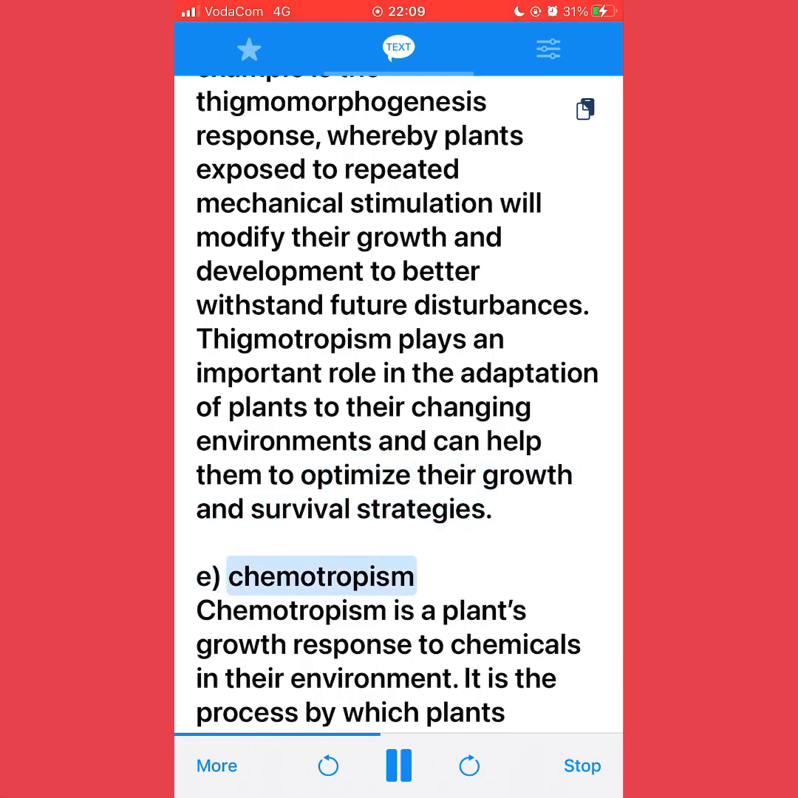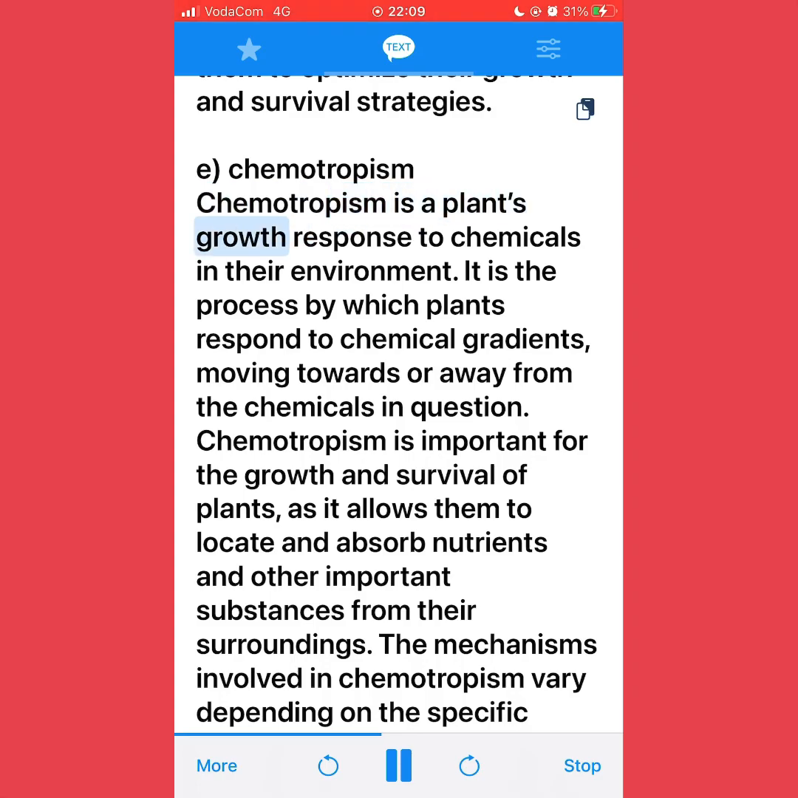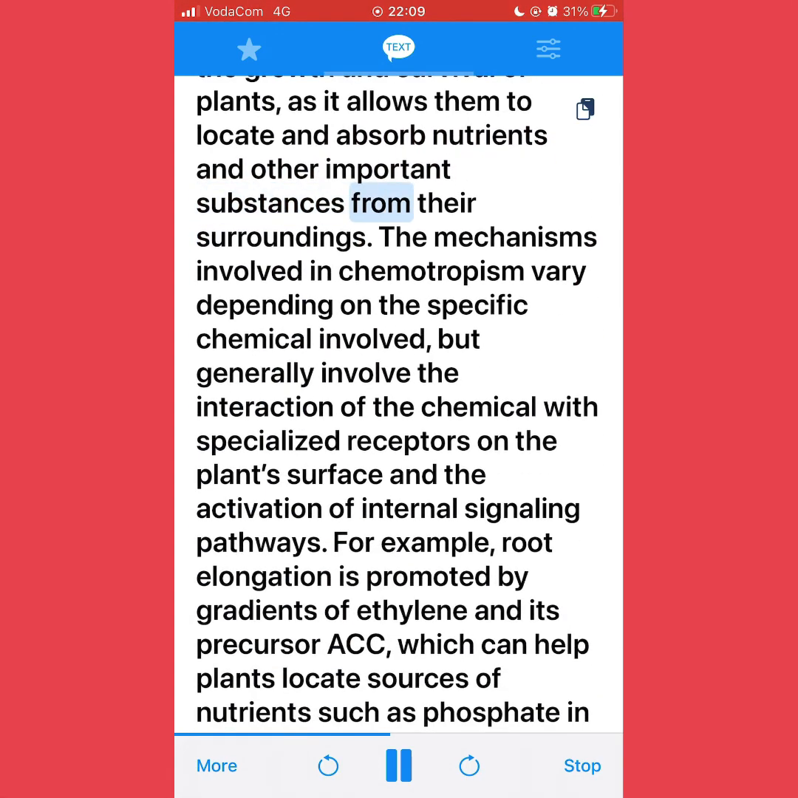E. Chemotropism. Chemotropism is a plant's growth response to chemicals in their environment. It is the process by which plants respond to chemical gradients, moving towards or away from the chemicals in question. Chemotropism is important for the growth and survival of plants, as it allows them to locate and absorb nutrients and other important substances from their surroundings.